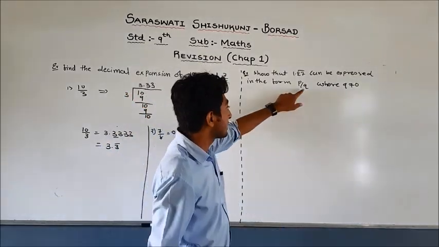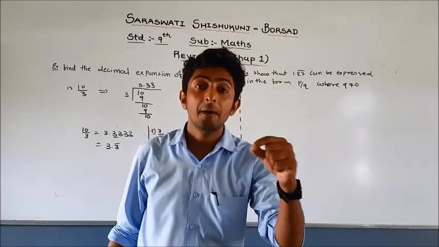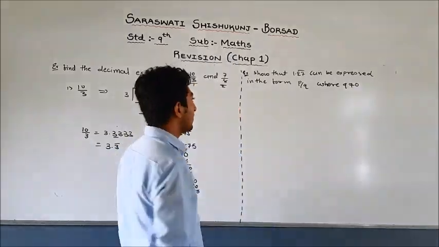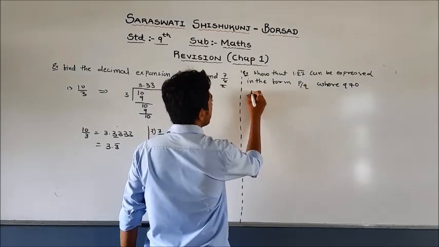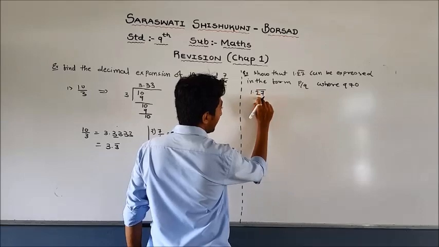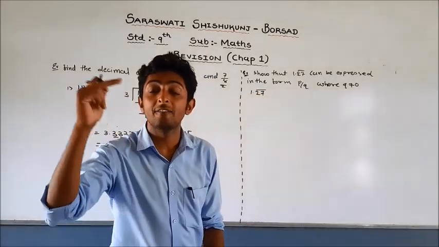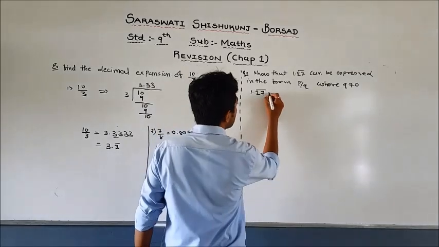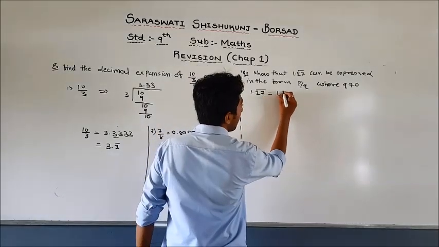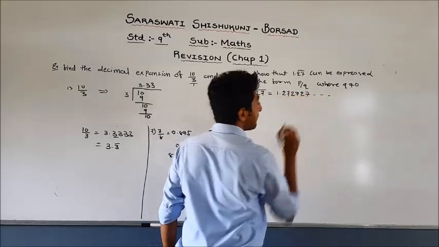So it is compulsory that Q is not equal to 0 whenever you have to find the P by Q form. So first of all, we are given 1.27 bar. Here the bar is on two numbers, 2 and 7. That means 27 is repeated infinite times. So 1.27 bar can be written as 1.272727 up to infinite times.